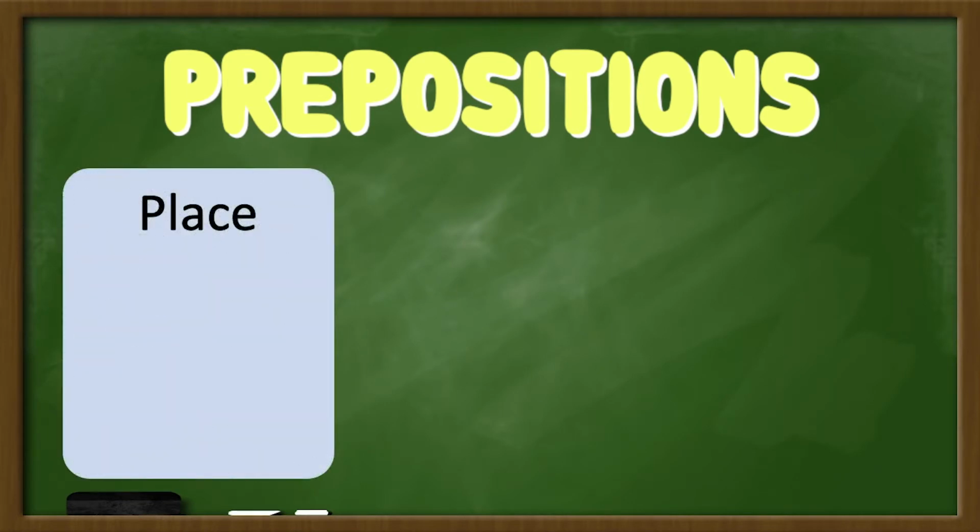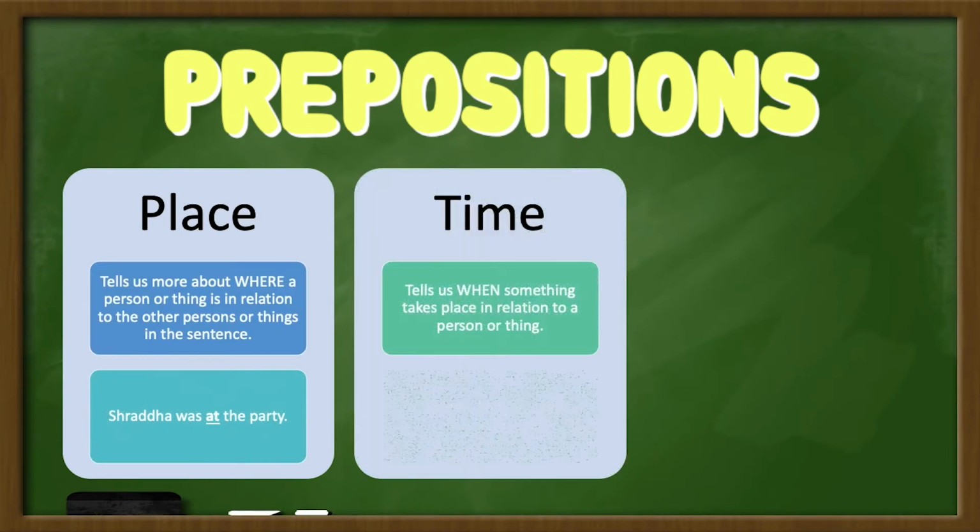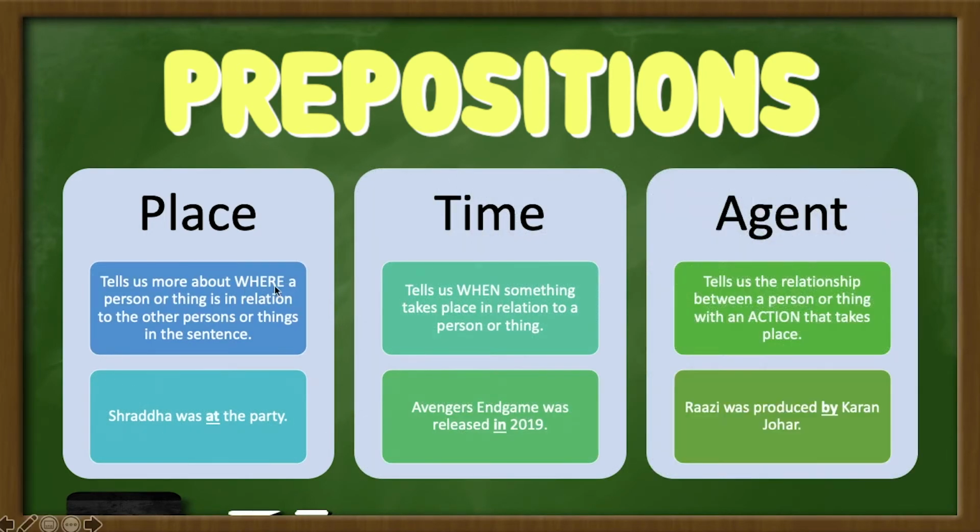The first type was of place, then we did time, and lastly we did agent. The preposition of place tells us more about where a person or thing is in relation to the other persons or things in the sentence. The preposition of time tells us when something takes place in relation to a person or thing. And the preposition for agent tells us the relationship between a person or thing with an action that takes place.